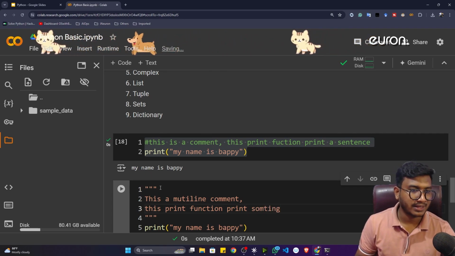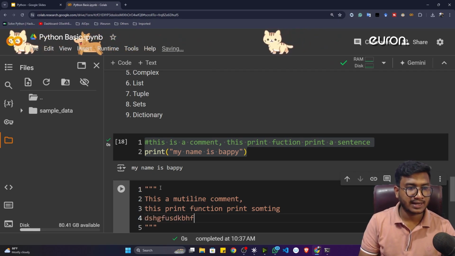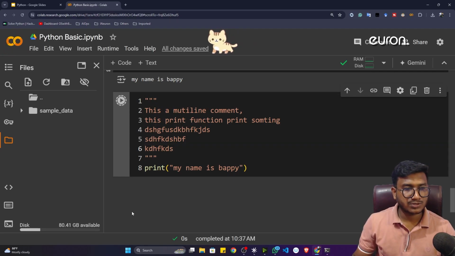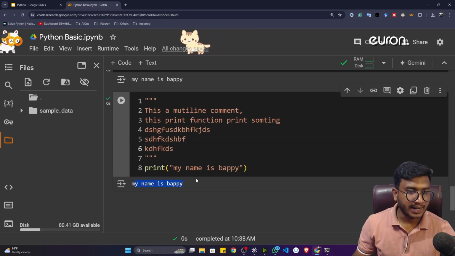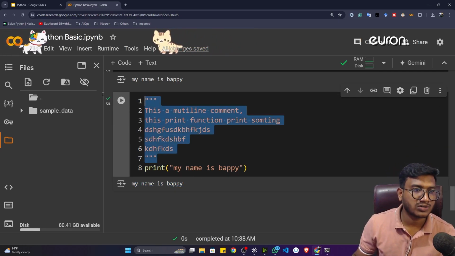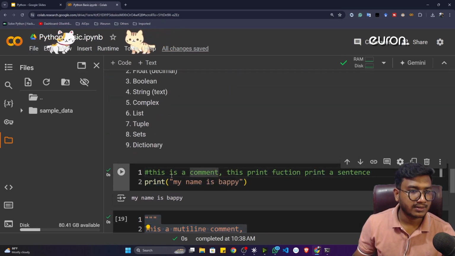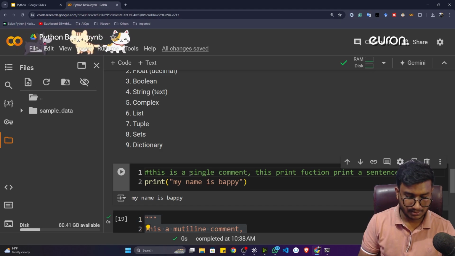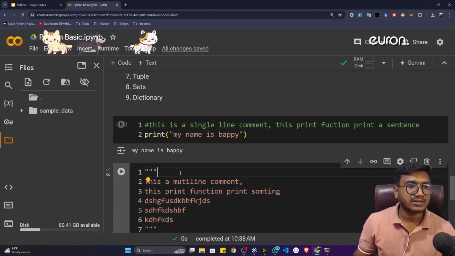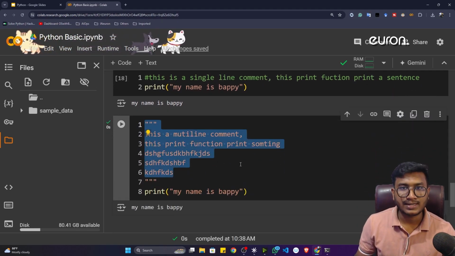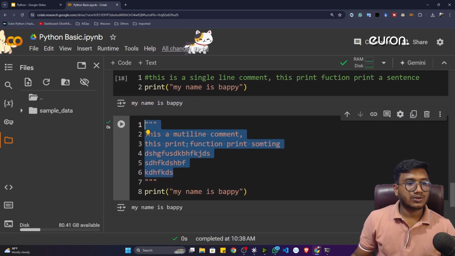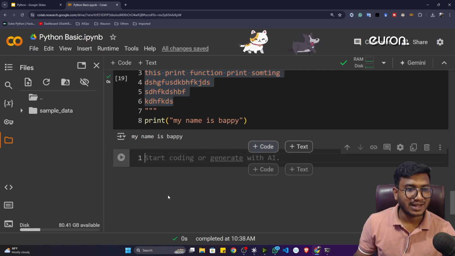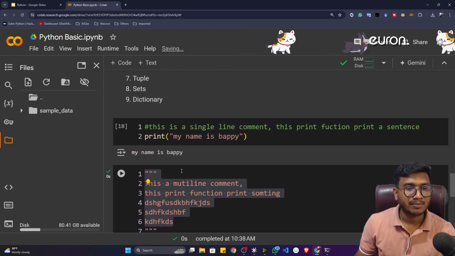Here you can write anything, and I can add as many lines as I want. If I still execute this program, only my name is Bappi would be printed. This would be considered my multi-line comment, and this is a single line comment. So that's how you can write comments inside Python programming. I just wanted to tell you because now I need comments, that's why I told you how to write them.